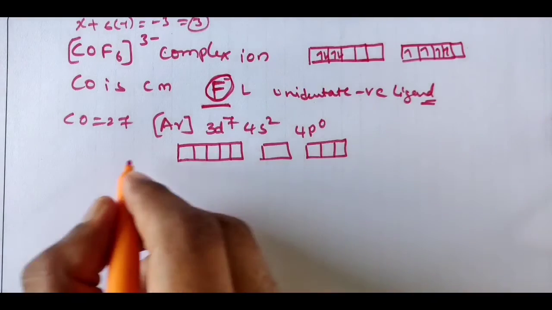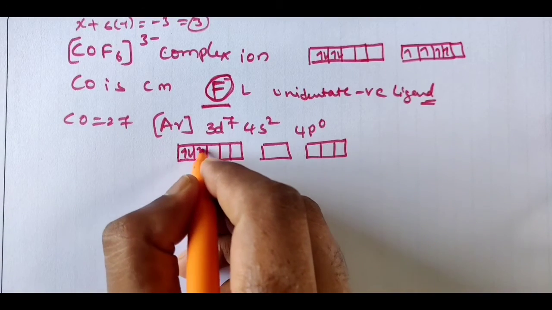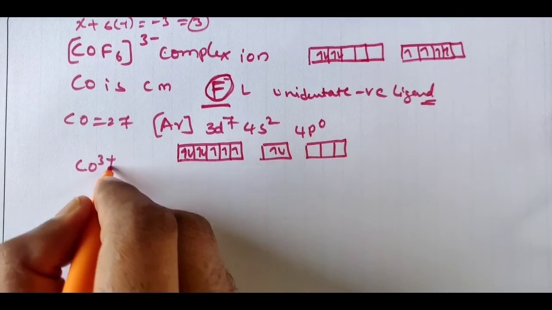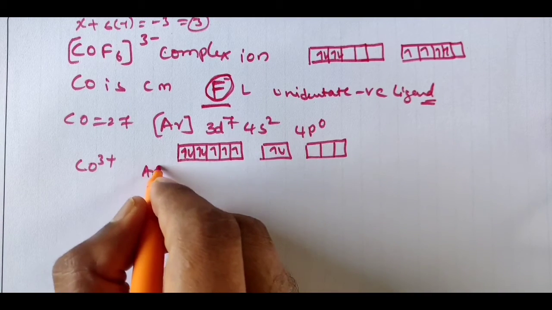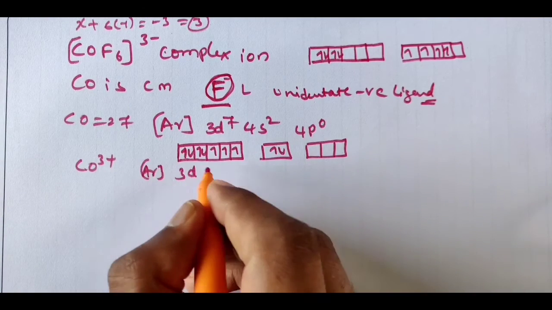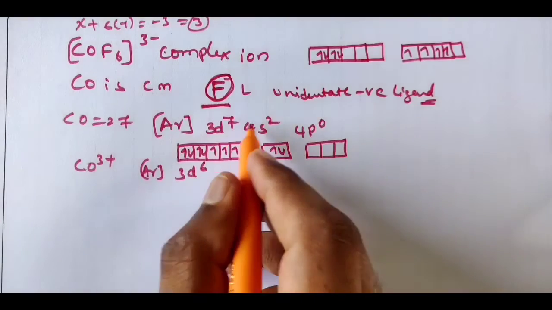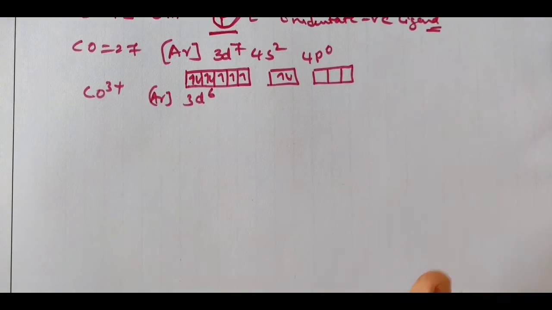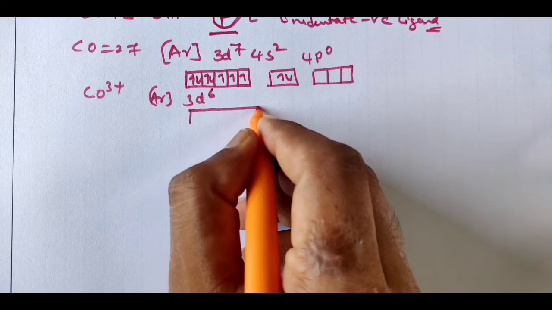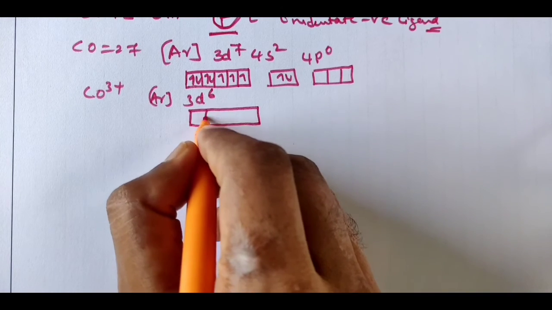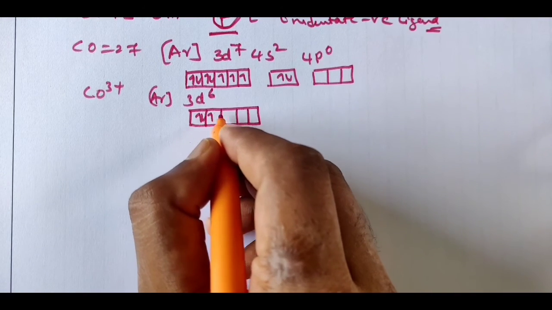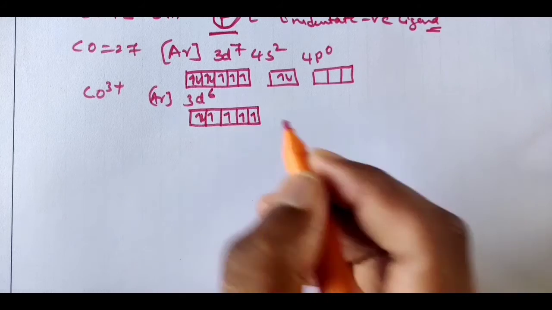So what are you going to do? See, for Co3+, argon 3d6 will come. Okay, 3 electrons will be removed: 2 from 4s plus 1 electron will be removed. Clear? So you write 3d6 only: 1, 2, 3, 4, 5, 6.